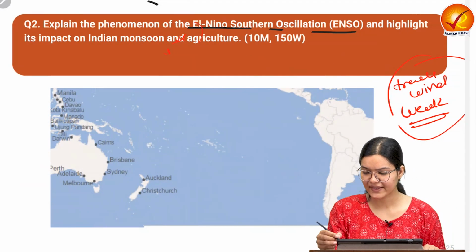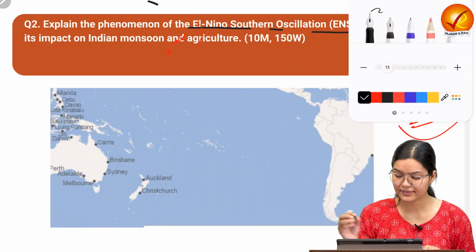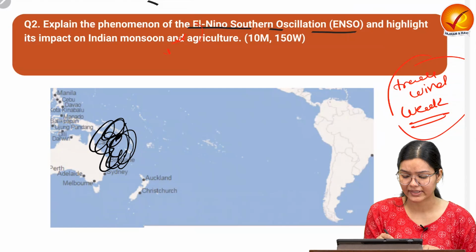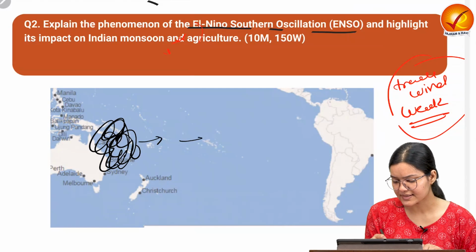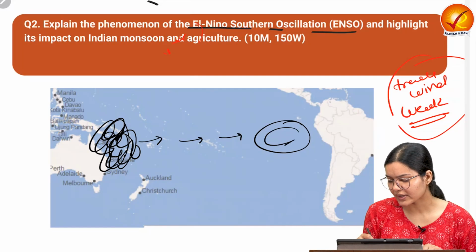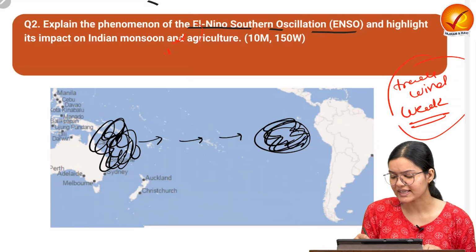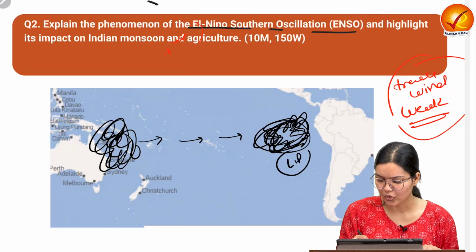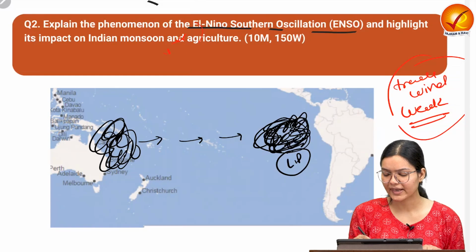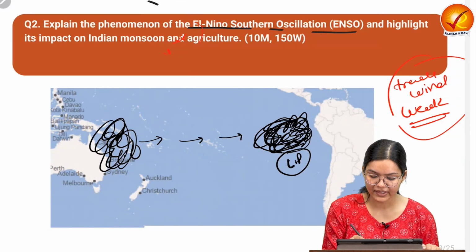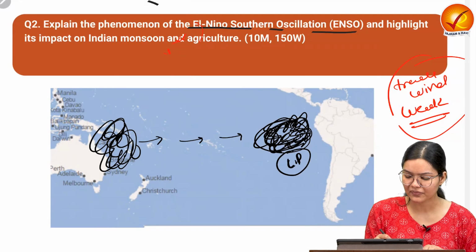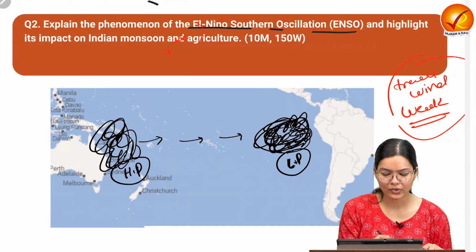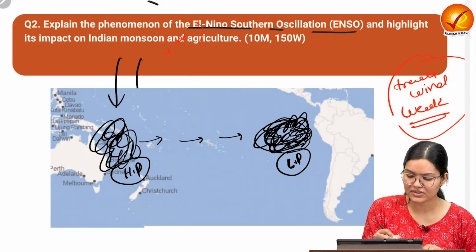Now, as we have already seen, the weakening of the trade wind is there. Because of that, the warm water which was getting accumulated nearby starts receding. Thus the warm water will now get accumulated in the east part of the Pacific. Thus this particular area will have low pressure, because the air surrounding it will also become warm and it will create a low pressure area, and compared to it, here we will have the high pressure area. As we already know, because of this high pressure area, air will try to sink in.